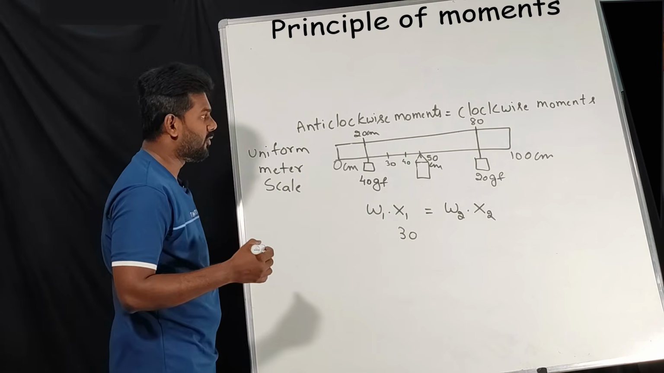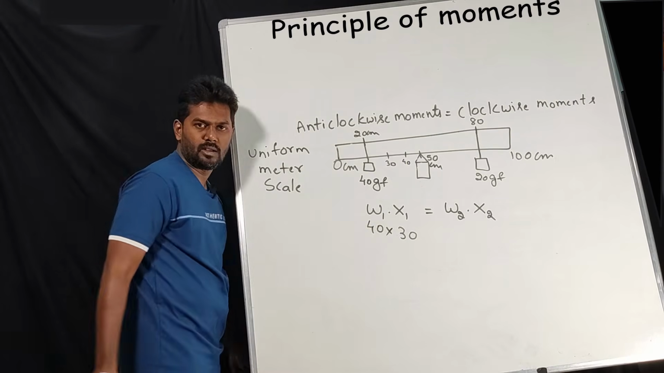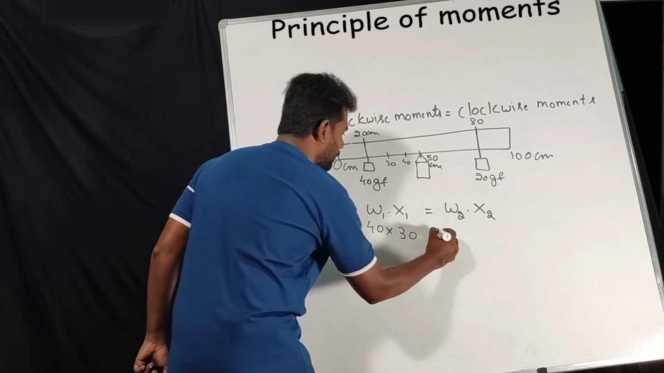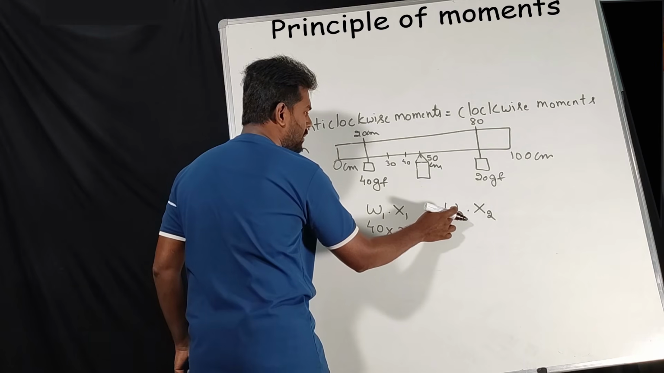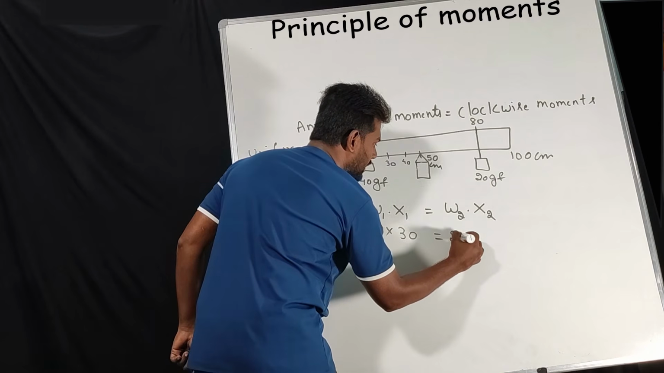What is the value of W1? 40 gf. You can write it directly. Now, what is the weight of W2? What is the value of W2? 20 gf. W2 is the load. So that is 20 into.